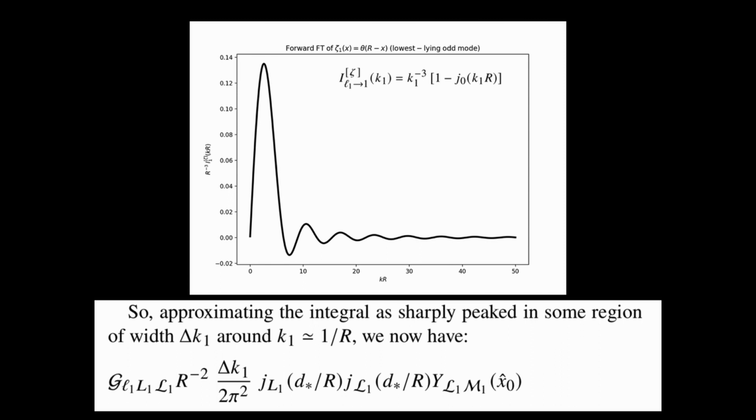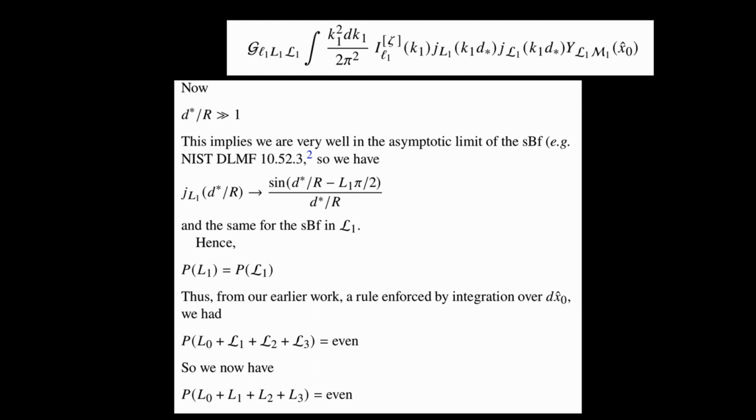Now here I'm plotting it, and you can see it's quite sharply peaked at a value of around 1 on the x-axis. That says kr is of order 1. That means we may approximate the integral that we had on the previous slide as sharply peaked in some region of width delta k1 around this value of k1. So doing that, the integral, we finish it, the delta k1 is just the width, and this integral gives us this expression.